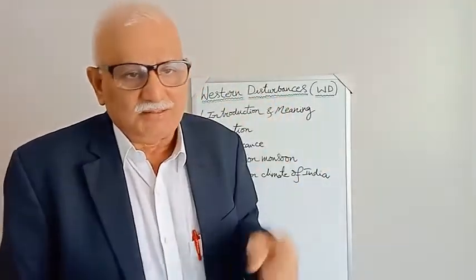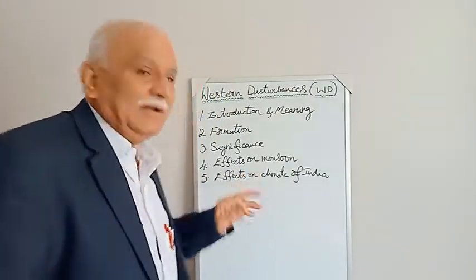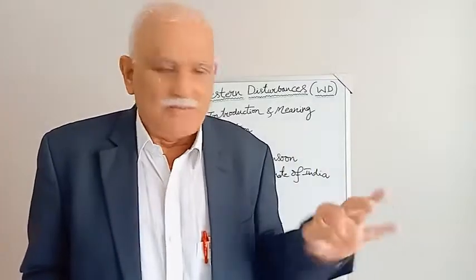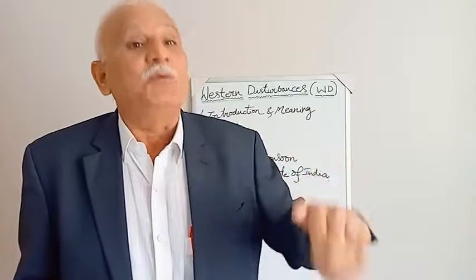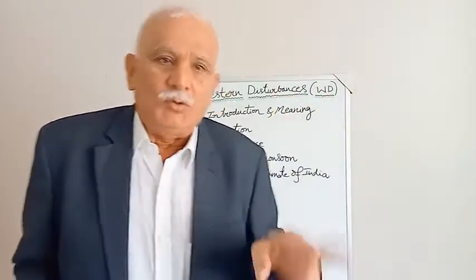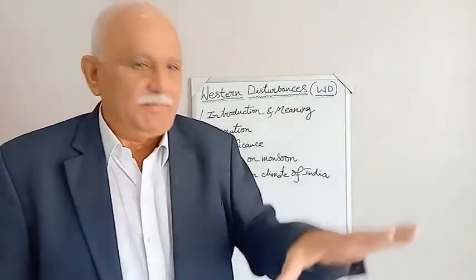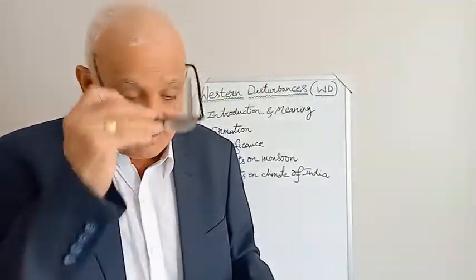Now, as far as this climate is concerned, 3 characteristics are there. Very interesting. Cloudy, number 1. Number 2, warm nights. Cloudy and warm nights, these are the 2 things. In addition, we get rain or snow, depending upon the area. Plain areas get rain, and in the upper reaches of the Himalayas, we get snow.